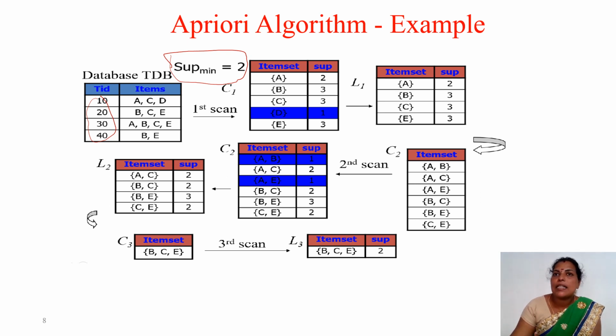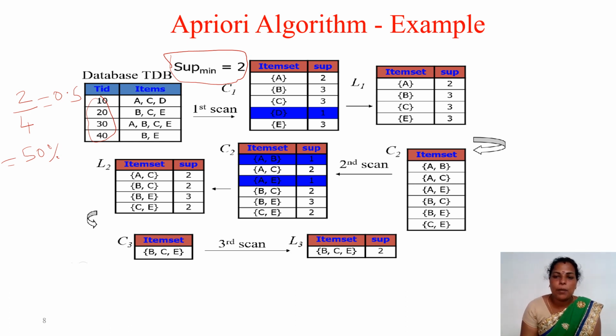Suppose if it is mentioned as some percentage, what you have to do is calculate it. For example, suppose you need 2, so 2 divided by 4, what is that? 2 divided by 4 is 0.5. So here the minimum support is 50%. Suppose if it is given as 50%, you have to find out the value. What is the minimum support count? Here support count is given as 2, so no need to worry. The percentage we can easily compute: support count divided by the number of transactions. Suppose it is given as 50%, you have to compute the value. 60% also you have to compute. Whatever percentage is given, you have to compute the minimum support count.